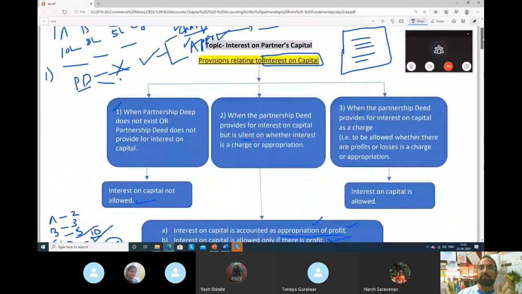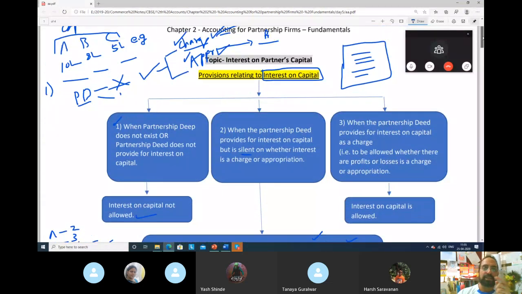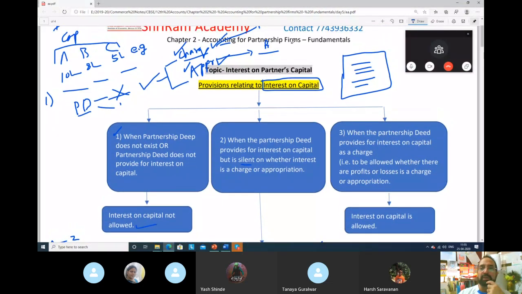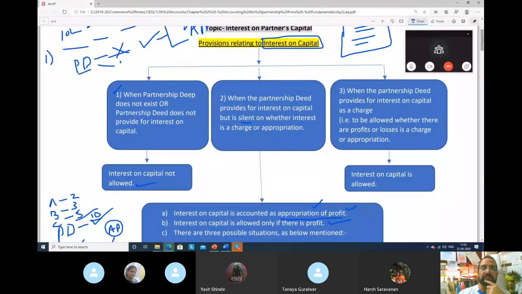Let's do a little revision. What we are studying is chapter number 2, accounting for partnership firm fundamentals. The topic is interest on partners' capital. The provisions related to interest on capital we can divide into 3 parts. First, when the partnership deed does not exist, or if it exists but you have not mentioned interest on capital in the partnership deed, then in that case interest on capital is not allowed.